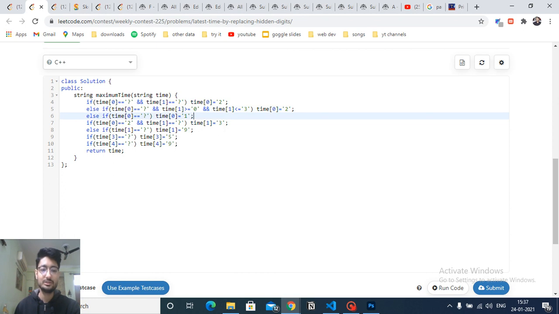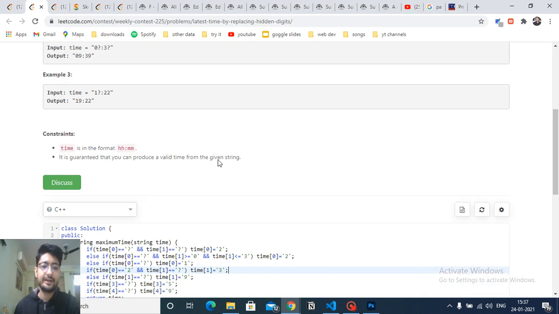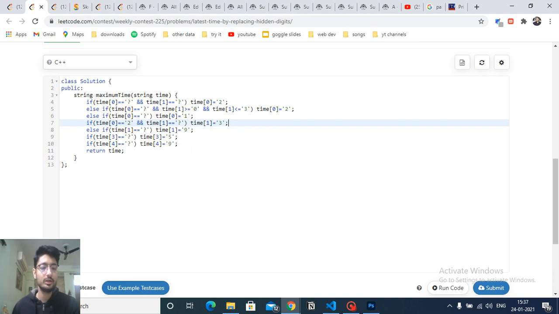And for the second position, if the second position is a question mark and the first position is 2, we can put a 3 here, because we want to make a 23, which is maximum. Else if the first one is not 2, then we always have to put a 9, because the first one is always 0 or 1, so the maximum it can reach is 9. You can write down more test cases if you want to understand more. The code will be in the description, so you can understand more by playing with it.